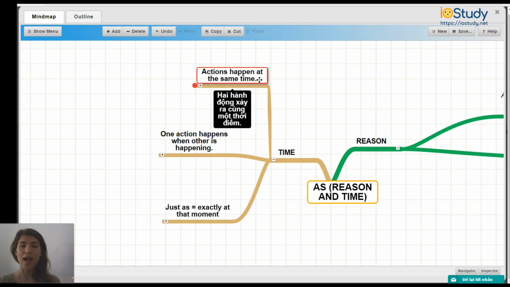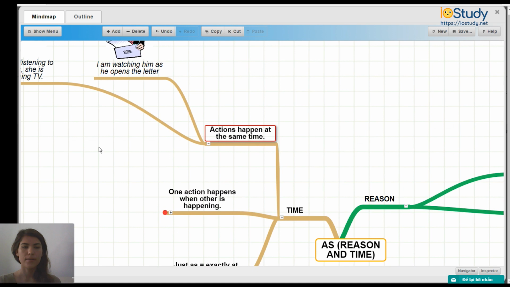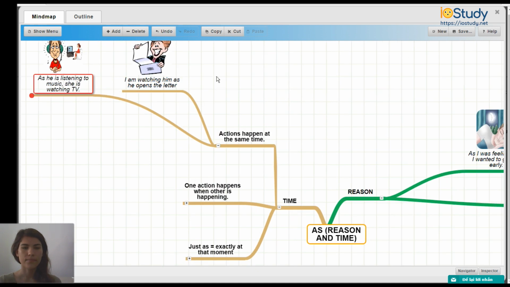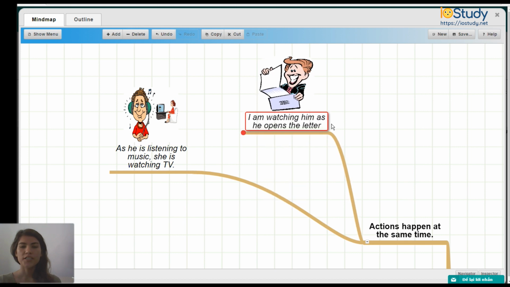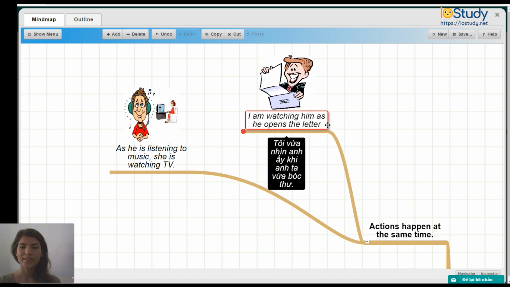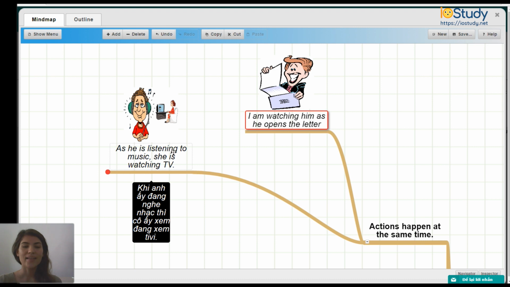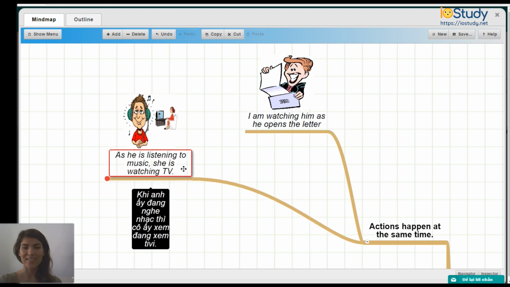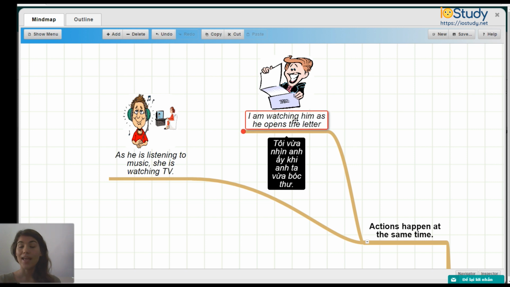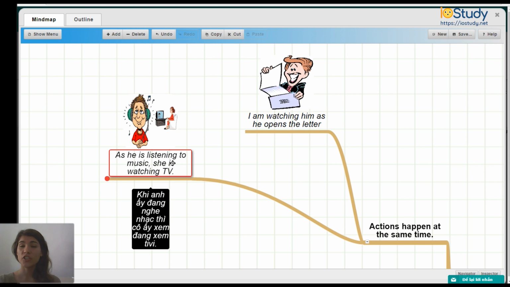Let's see actions that happen at the same time. Number 1, I am watching him as he opens the letter. And as he is listening to music, she is watching TV. So both of these are talking about things that happen at the same time. So I am watching him and he opens the letter, same time. He is listening to music, she is watching TV at the same time.